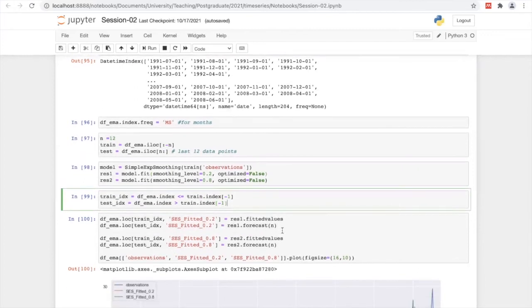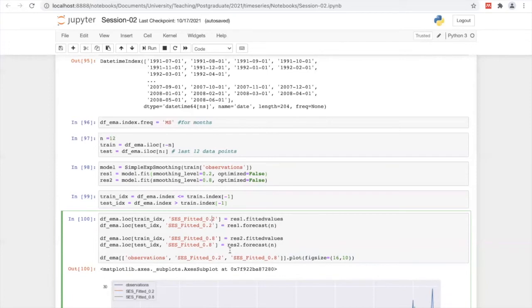Then in this code base, I'm getting the indexes of the training and testing data. Here, the fitted values are the training values, and then the forecast. I forecast the next n data points, which means the next year or 12 months. This one is with a smoothing level of 0.2, and the second one is with a smoothing level of 0.8.